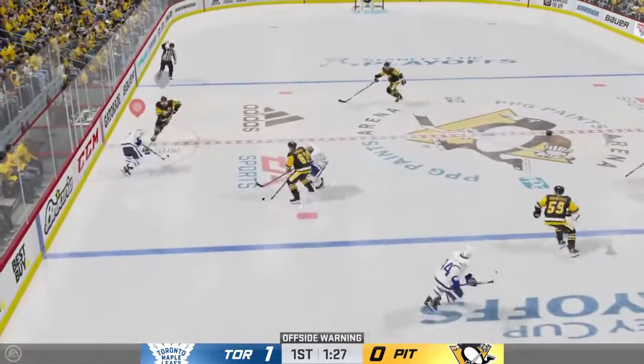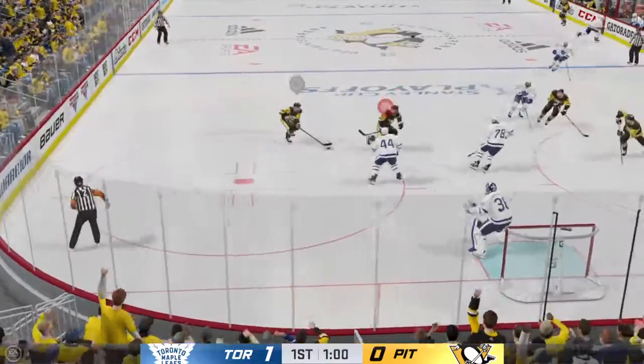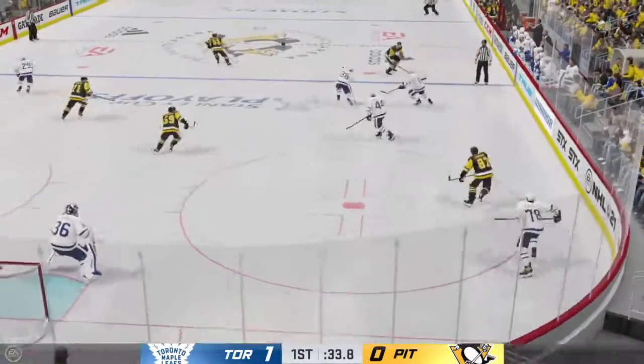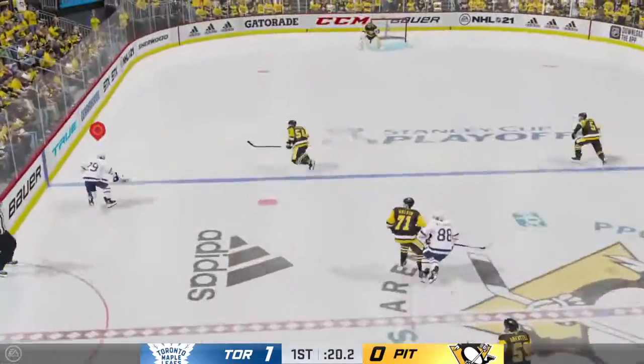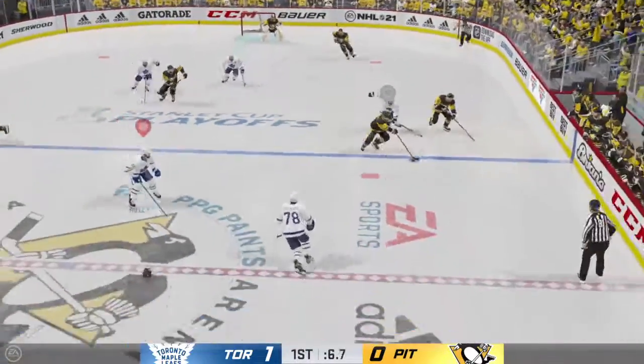Kokkonen to center. Letang has it again. And here's Letang in. Letang to Crosby. In centers. Another save. Jack Campbell. Marner. Nylander. Up to Michael Bunting. What a fake that was. Bunting moving in. Couldn't get a shot to the goal.